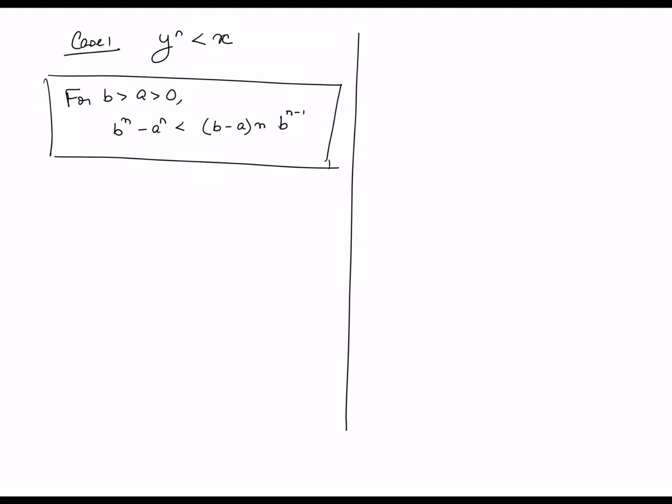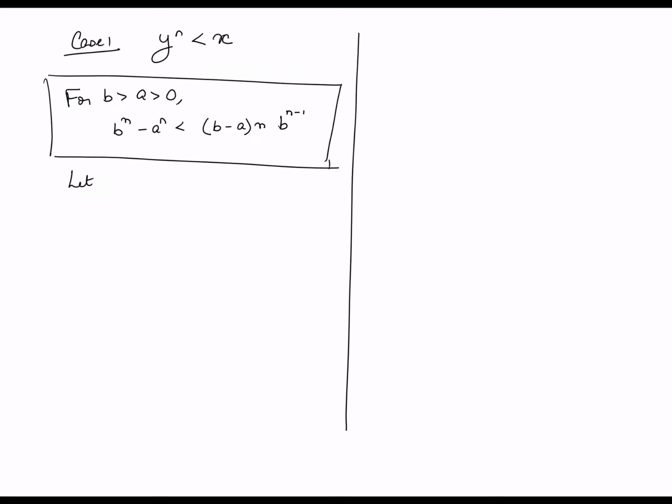Now let's come back to the case we are trying to address. We want to show that if y raised to n is less than x, then we want to contradict the fact that y is in fact the supremum of the set E. And how are we going to do this? We are going to show that if y raised to n is less than x, I can come up with a number which is larger than y such that its nth power is also less than x. And if I can do this, that contradicts the fact that y is supposed to be an upper bound on the set E. So let's see how we are going to do this.